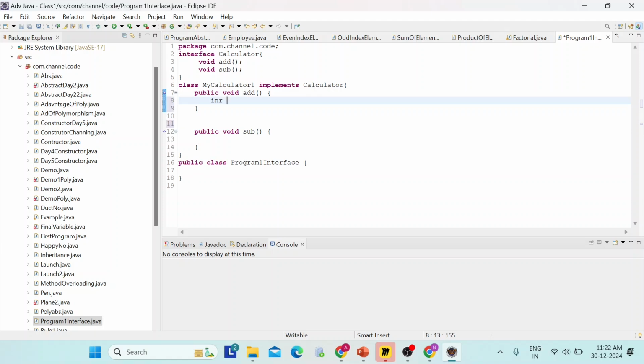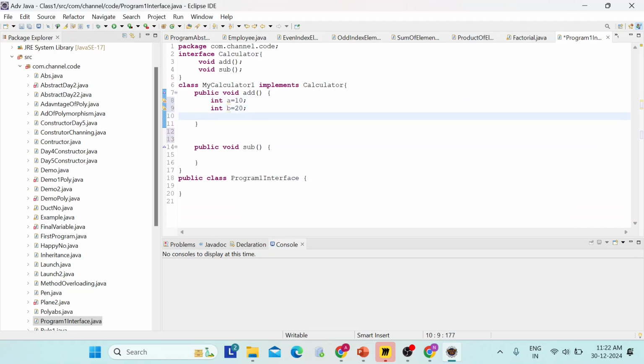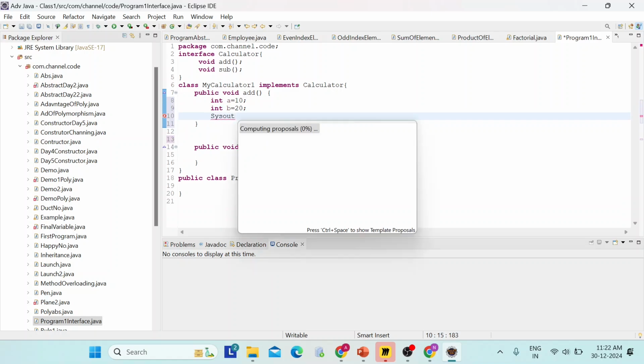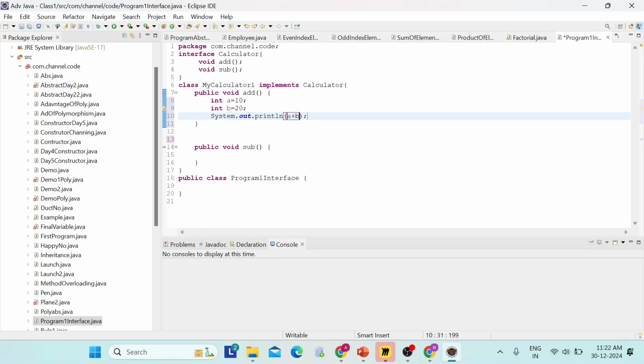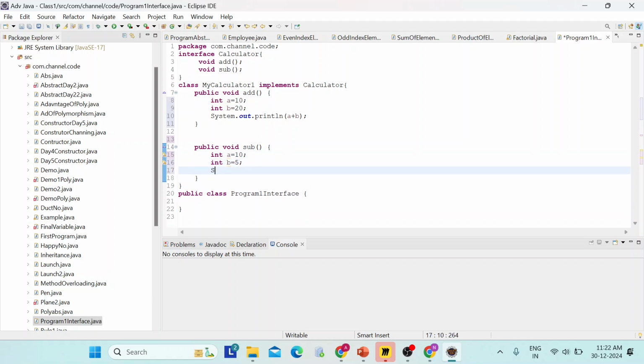We write int a is equal to 10, int b is equal to 20, and we write sys out a plus b. Now inside the subtraction we take int a is equal to 10, int b is equal to 5, and we write a minus b. Okay, so this is our first class.